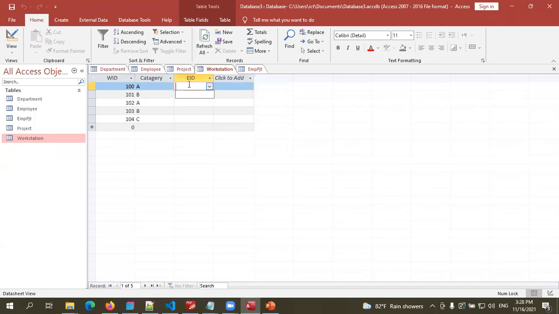Because for this one, employee IDs only which are recorded in the employee table must be added.